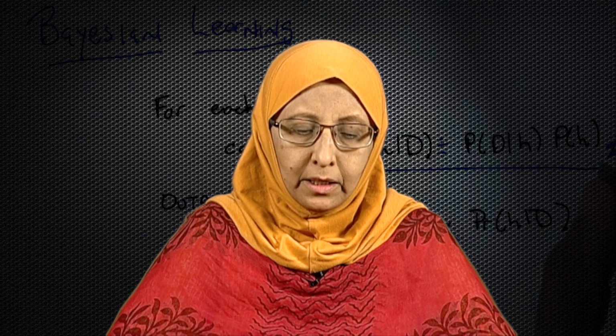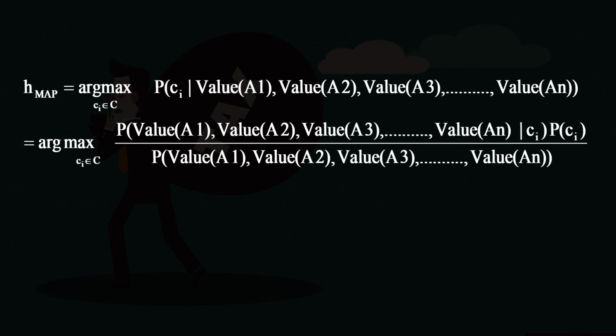We will rewrite this again as argmax probability of value A1, value A2, value A3 up to value A(n) given C_i times probability of C_i, divided by the probability of value of A1 and value of A2 and value of A3 and value of A(n) in the denominator. These are the very same things we saw in the last slide. I have just expanded my data record, nothing more.